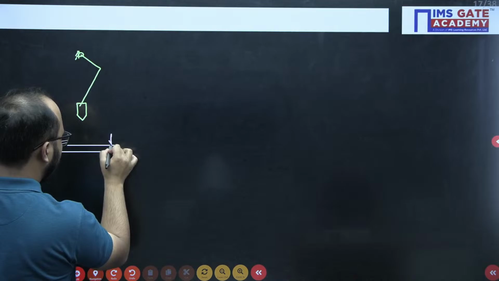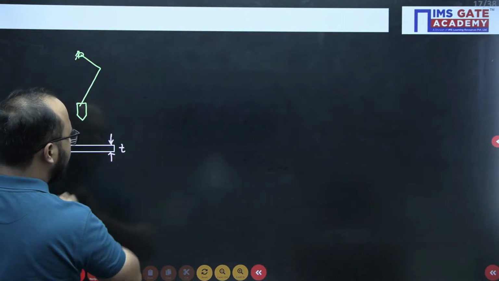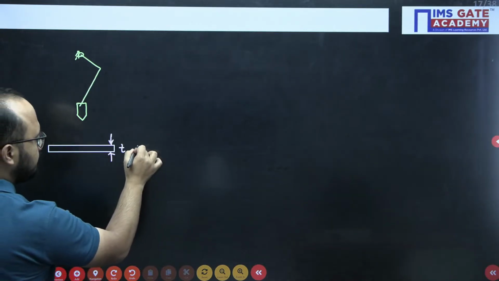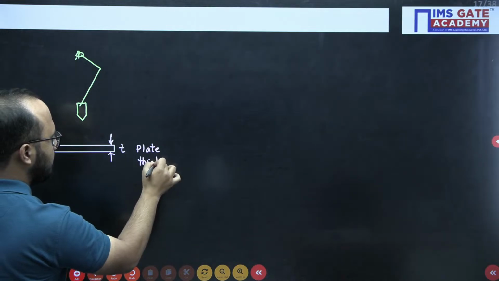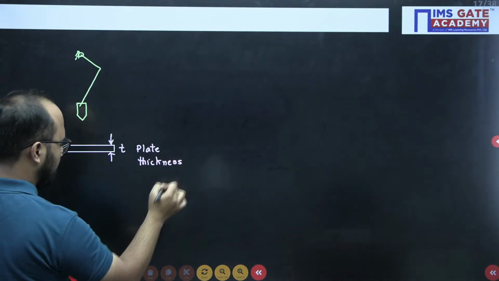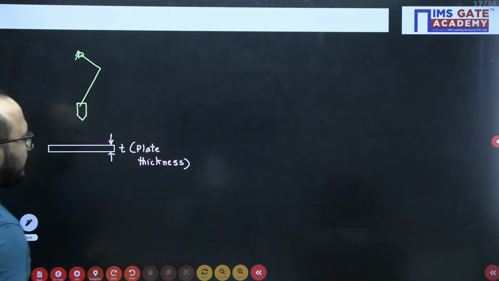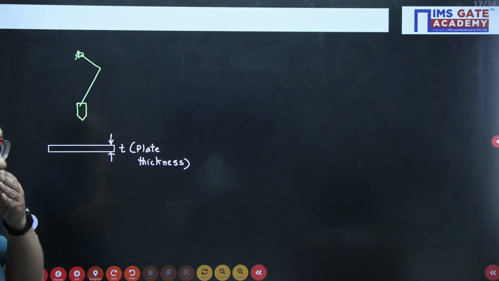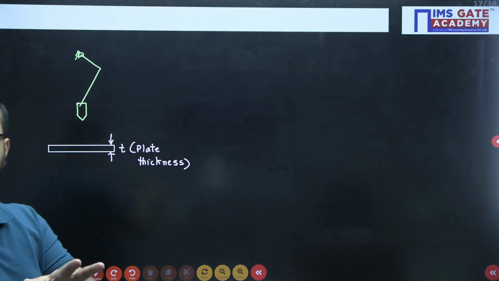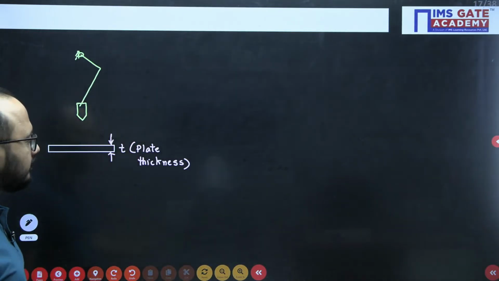Okay, this is the plate having thickness T. On this plate we need to do the punching operation, right? Okay, Vinay, yes, approximately 0.14 it will be there. Yes, correct. The answer for the last problem, right?